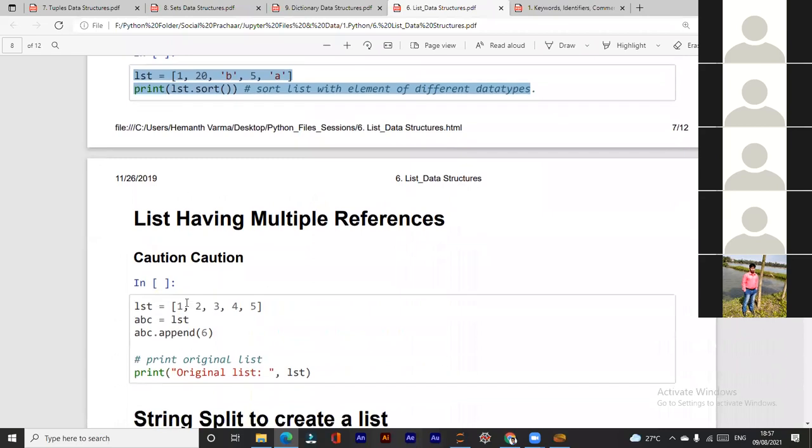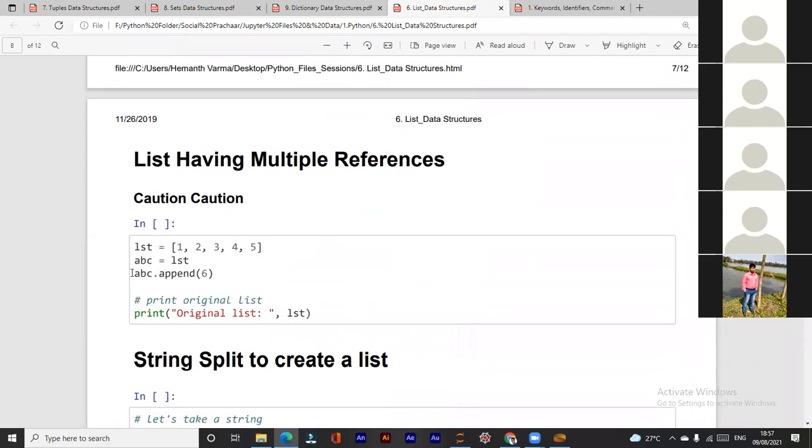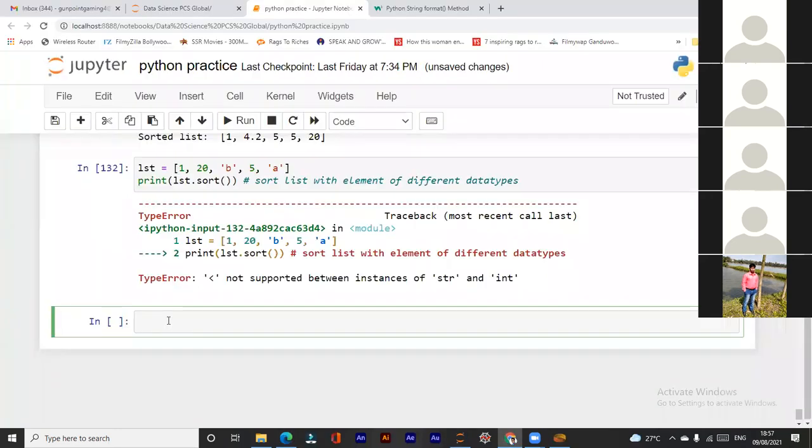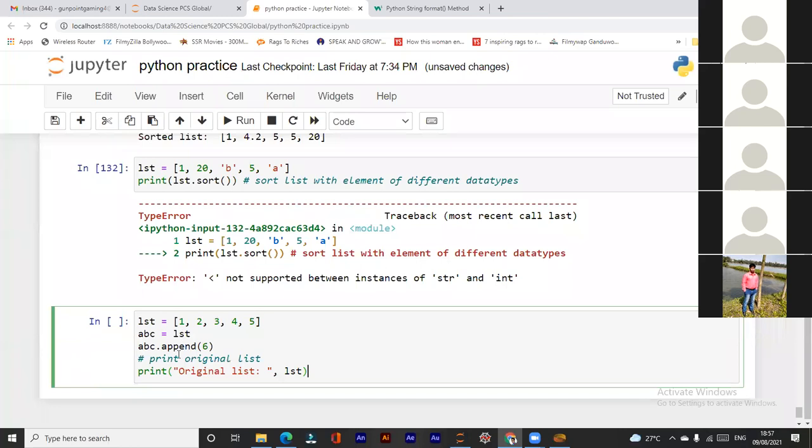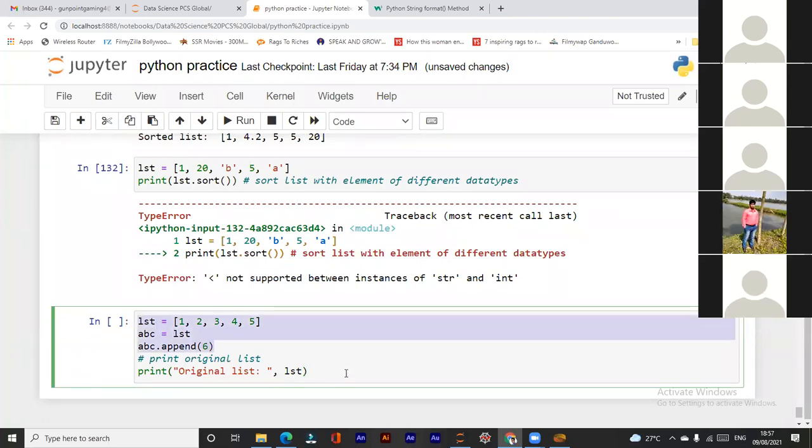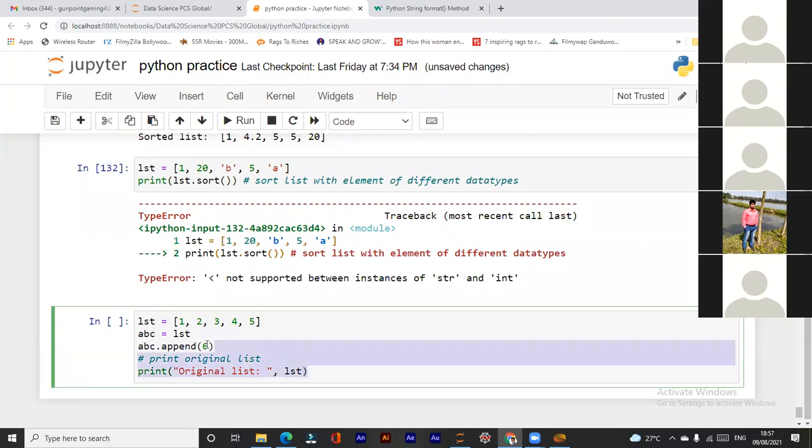Okay. List having multiple references. Caution. Why is caution given here? Because if you are working on databases and you perform this operation, then what will it do? Here, is this the right way to work on the data? I am using ABC.